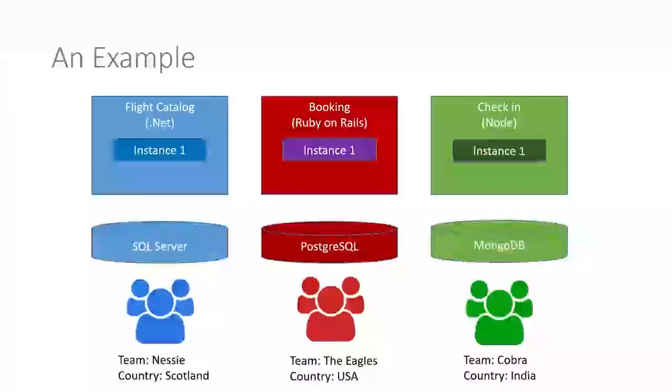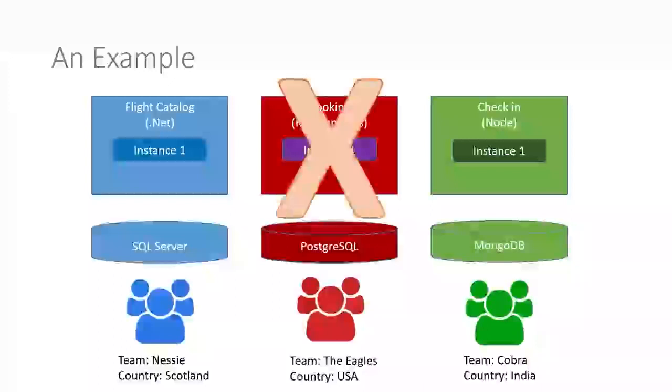So the takeaway from this slide is that separate services written by different teams have their own database and they will be somewhat reliant on each other. So for example, you won't be able to check in unless you have access to booking details. And again, the whole point of this course is to understand how we can move data between services, but they are independent. So for example, if the booking service went down, people can still browse and look at the flight catalog. So they can still go online, they can still see what flights are available, they just can't book.